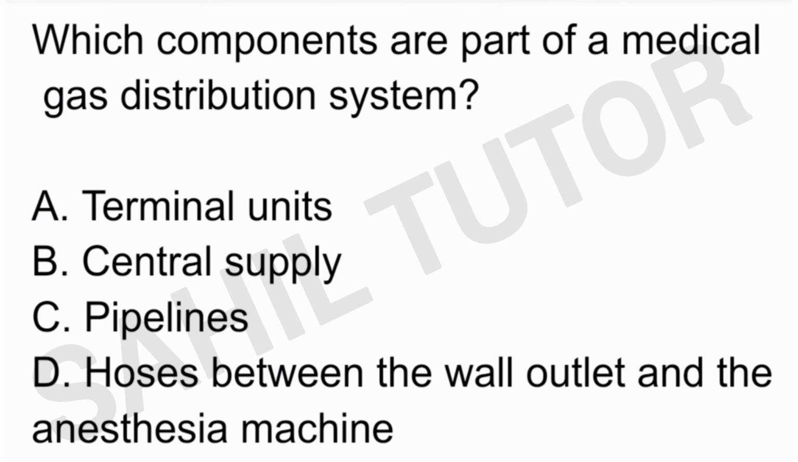Next question is, which component are the part of medical gas distribution system? Options are terminal unit, central supply, pipelines and hoses between the wall outlet and the anesthesia machine. All the components are part of medical gas distribution system. All four options are correct.